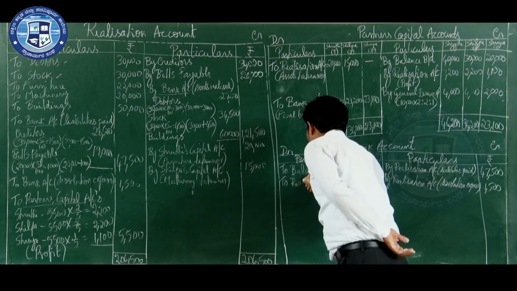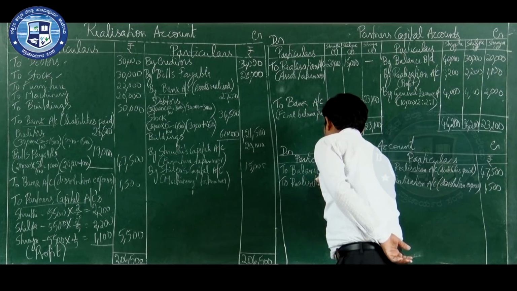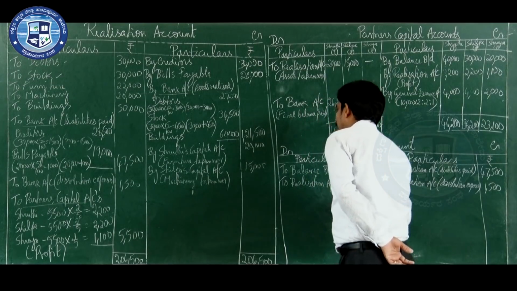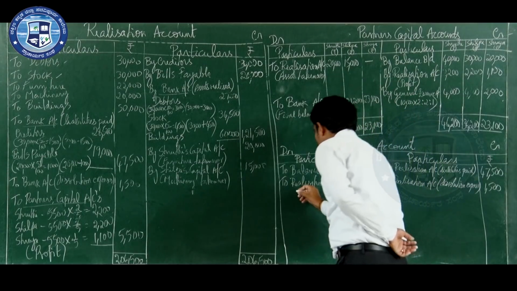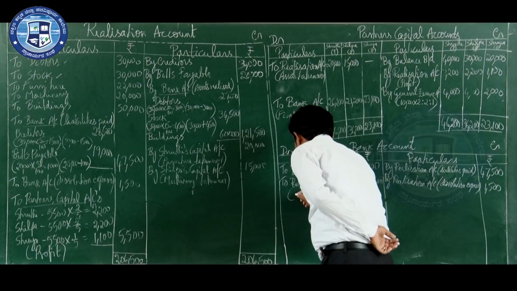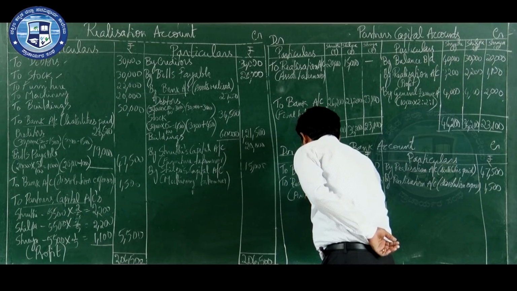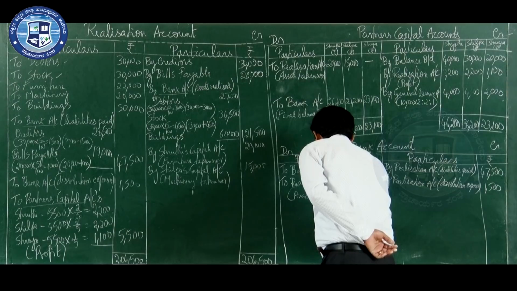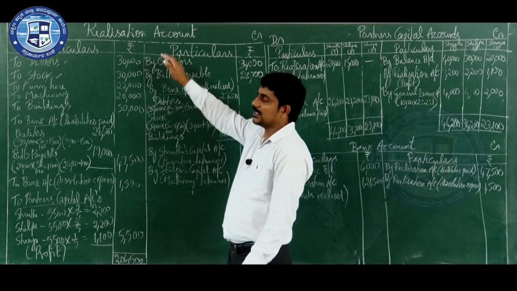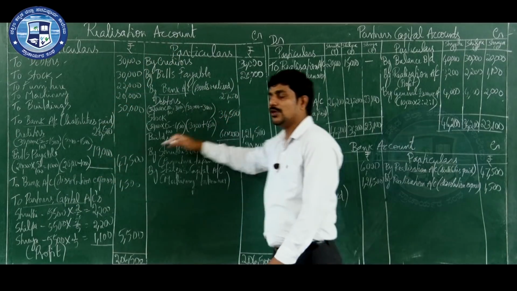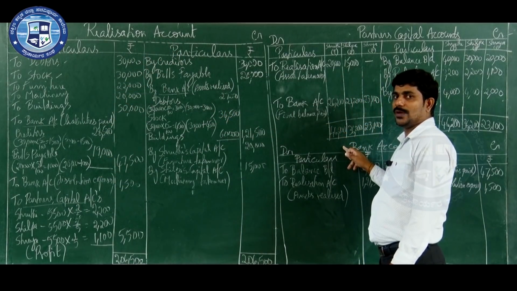So write to realization account, 1,21,500. That is assets realized. So from the realization account, all bank transactions are transferred to the bank account.